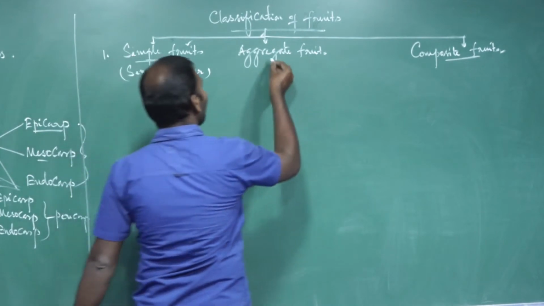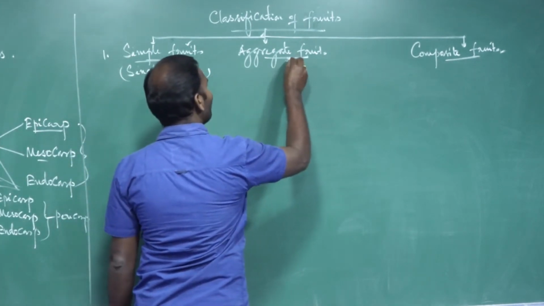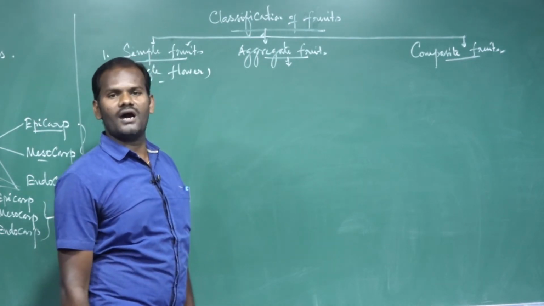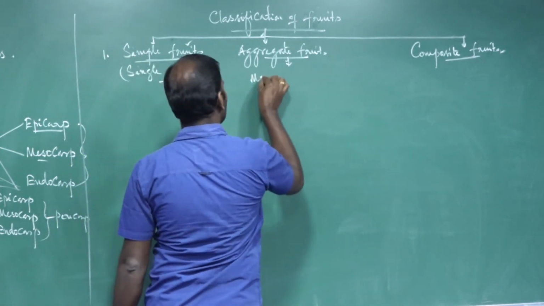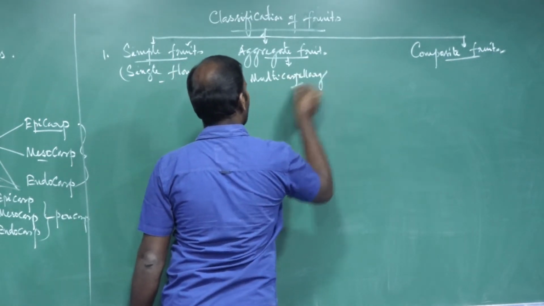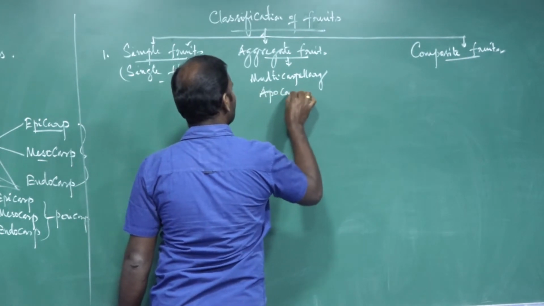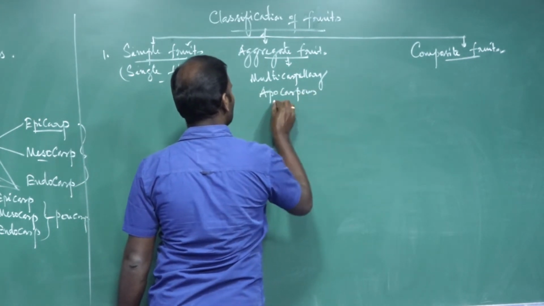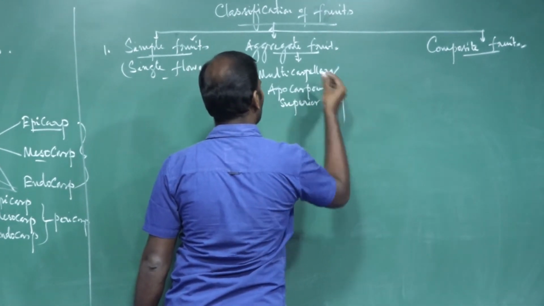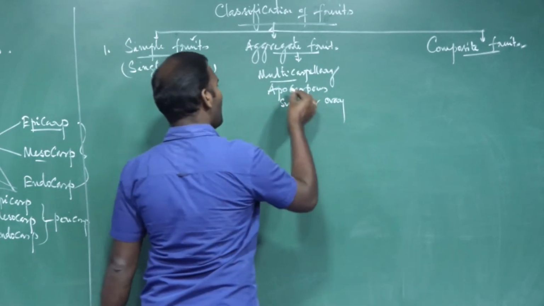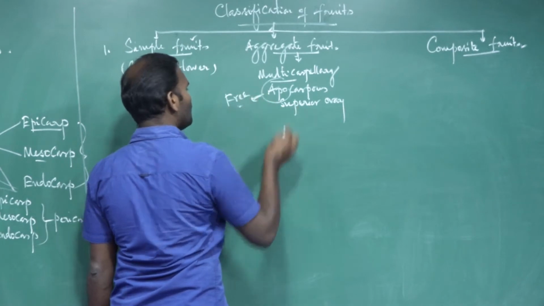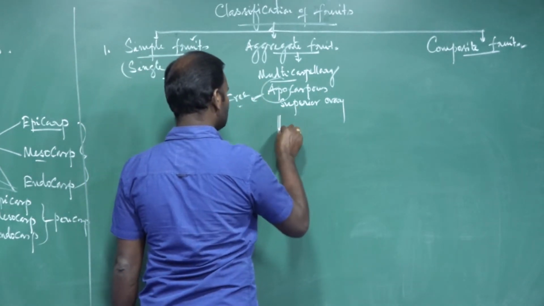The next, aggregate fruit. Aggregate fruits develop from a multicarpellary, apocarpous, superior ovary. Multicarpellary means many carpels. So all the carpels are free from one another. Apo means free. Free carpels.